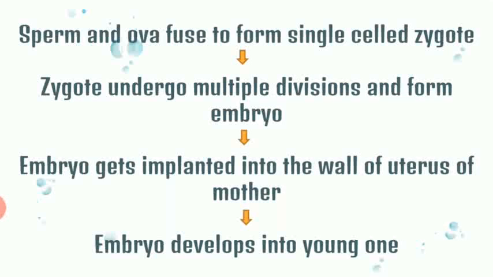So let's just jot down the whole process. So what did we see? We saw that sperm and ova fuse together to form a single celled zygote, and then the zygote undergoes multiple divisions and forms an embryo. This embryo gets implanted into the wall of the uterus of the mother, and there it develops into a young one. Fine. So this is the entire process of sexual reproduction, right from gamete formation to the development of a full term young one.